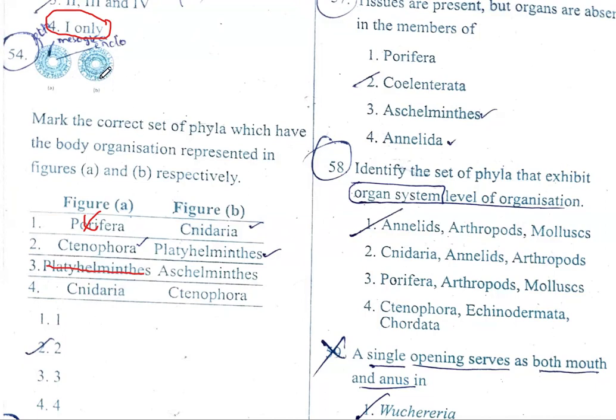And coming to here, ectoderm, endoderm, and a third germ layer appear. So it is triploblastic. So not Cnidaria, of course, Platyhelminthes, right? Then Aschelminthes, Ctenophora. So here we can go with what here? Platyhelminthes. Of course, Aschelminthes is right, but here Platyhelminthes is there. Here Cnidaria and Ctenophora they gave. Therefore, the correct option is Ctenophora and Platyhelminthes. Second option.